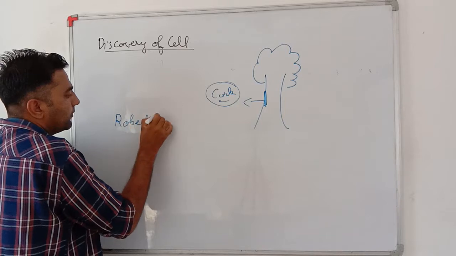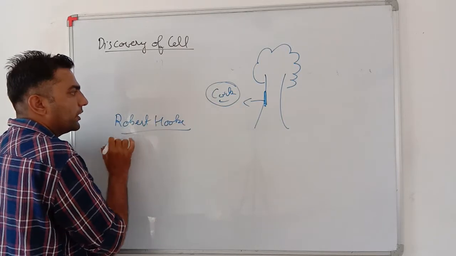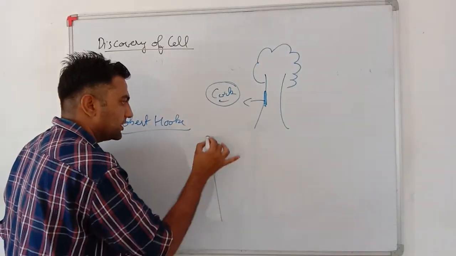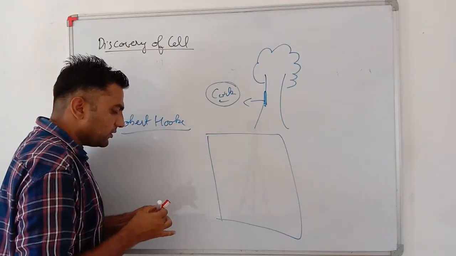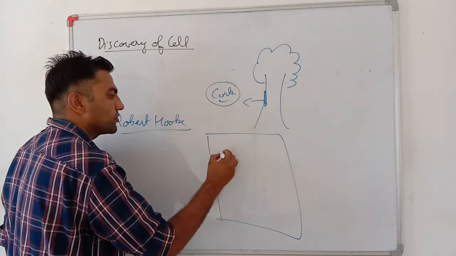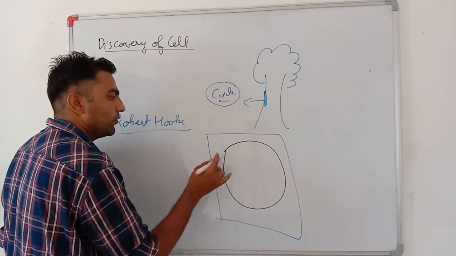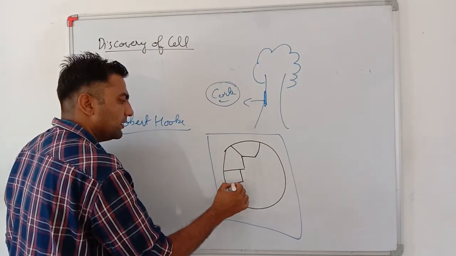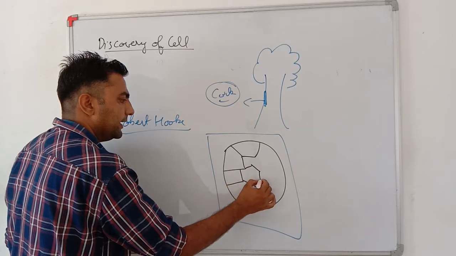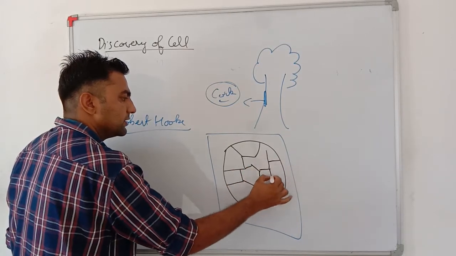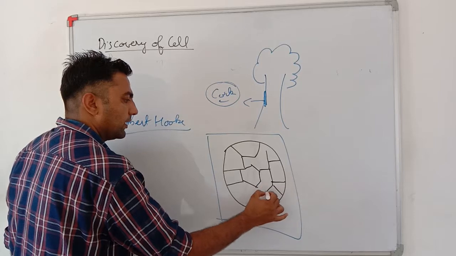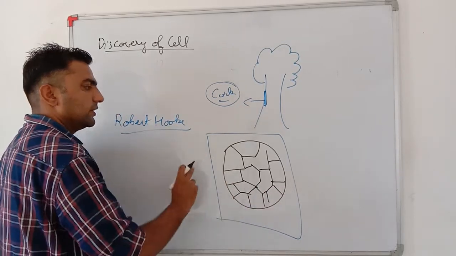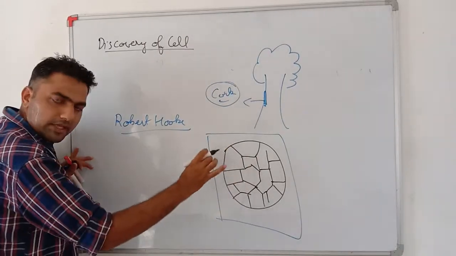A scientist named Robert Hooke took this cork and observed it under his microscope. What he saw was that this cork is made up of very small hexagonal chambers. We observed that it is made up of very small chambers.